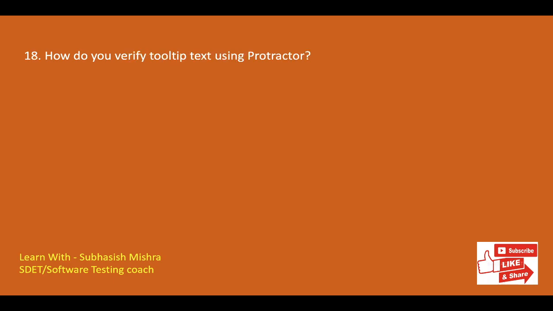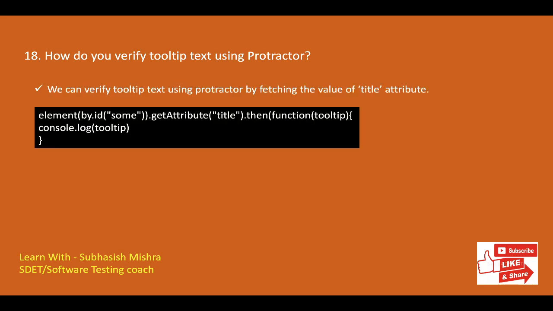How do you verify tooltip text using Protractor? We can verify tooltip text using Protractor by fetching the value of the title attribute. Here you can see the code for how we can do it. Some background about tooltips: a tooltip is a text that appears when a mouse over happens on an object like a link or an image or a button or a text area in a web page.